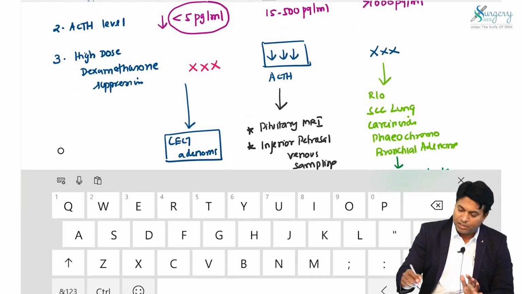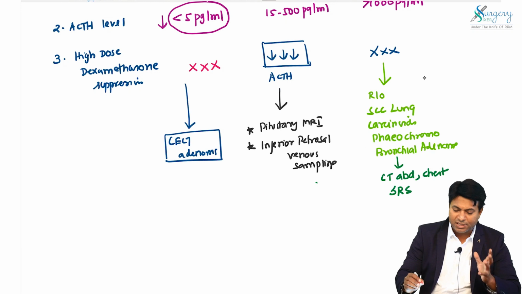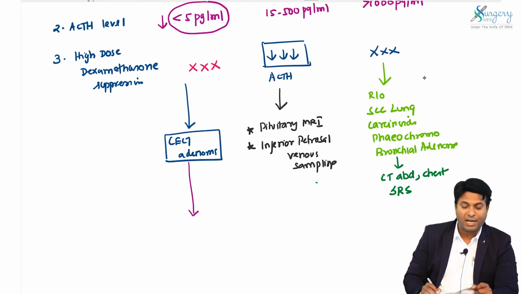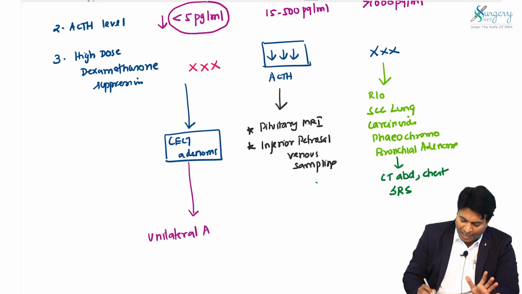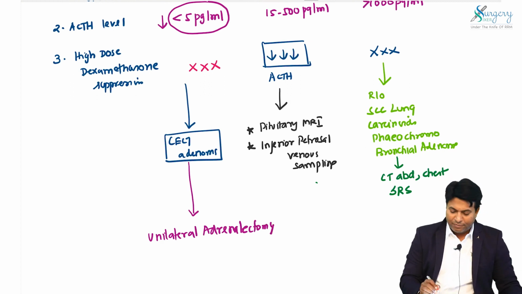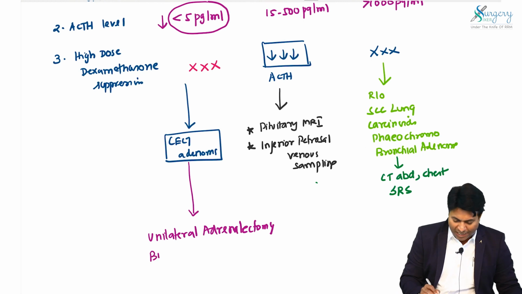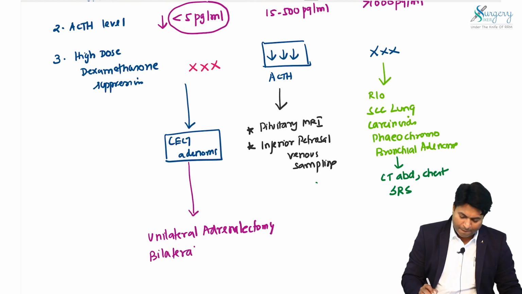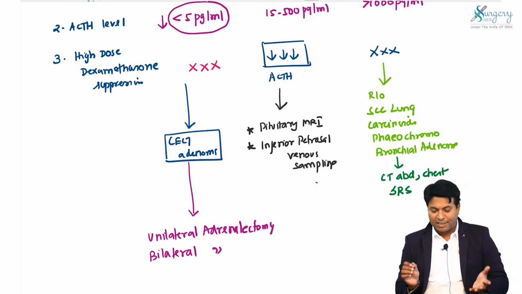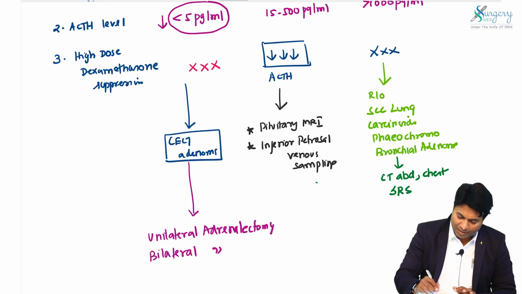If it is an adrenal source, the treatment is going to be very easy. What is the treatment of adrenal source? If there is a single adenoma, I will go for unilateral adrenalectomy. If there is hyperplasia, I will go for bilateral adrenalectomy. So it can be due to adenoma or hyperplasia. If it is adenoma, unilateral adrenalectomy is enough. If it is hyperplasia, I have to go for bilateral adrenalectomy.